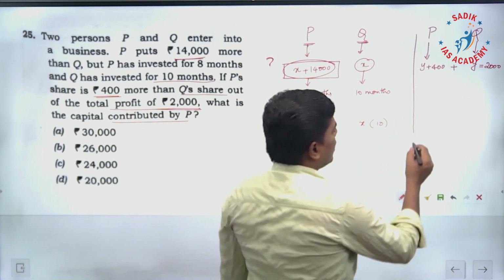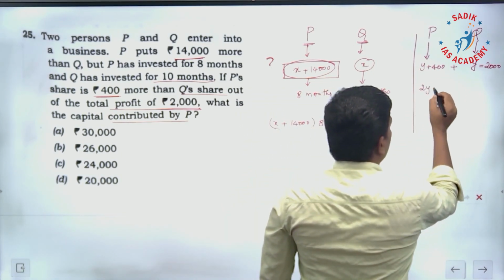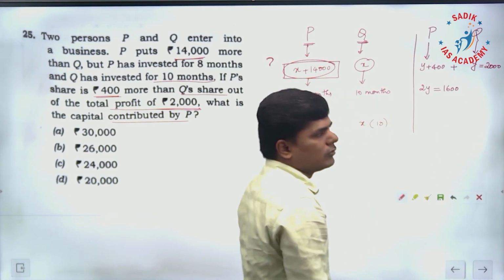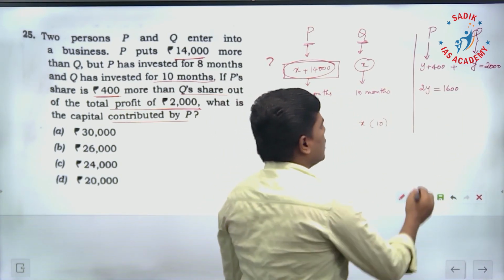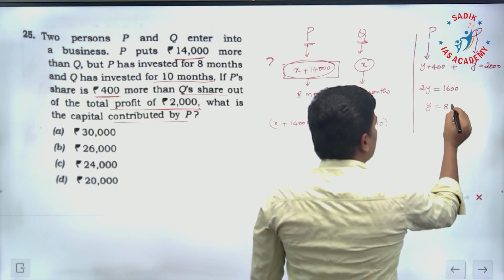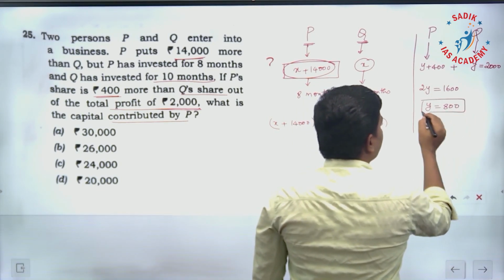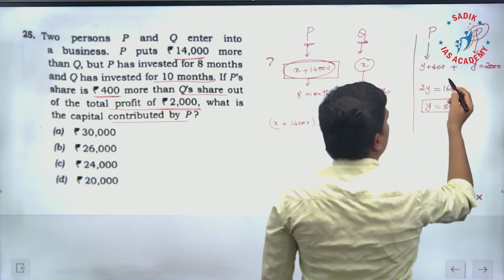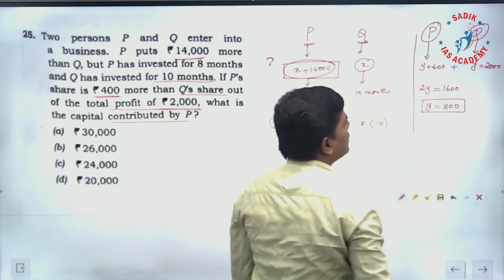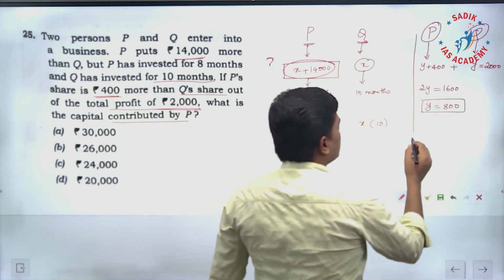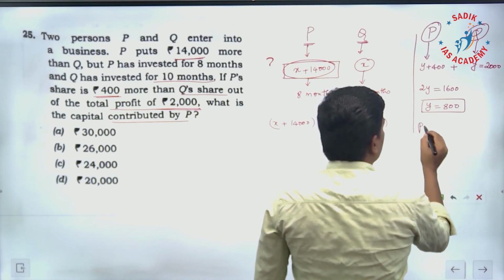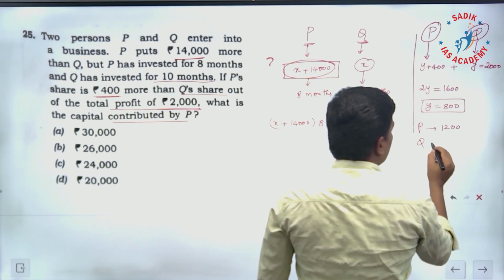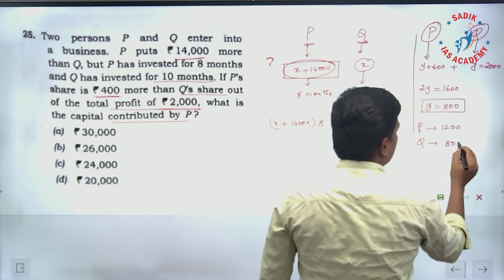So what is the Y value? 2Y is equal to 1600. If you bring this 400 to this side, 2000 minus 400 is 1600. Y is equal to 800. That means Q's profit is 800 and P's profit is 1200. So for P it is 1200, for Q it is 800.